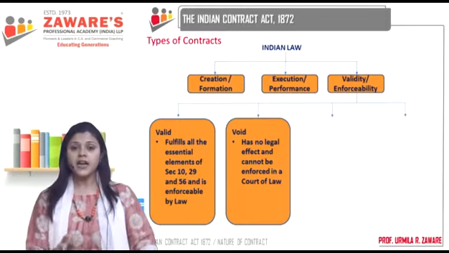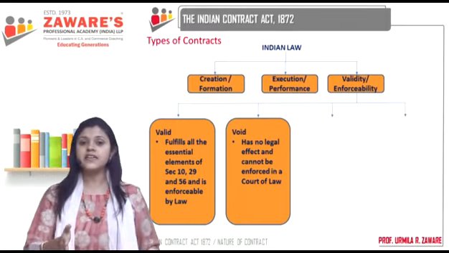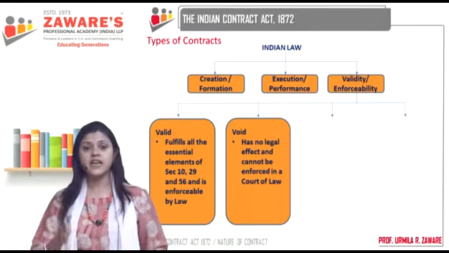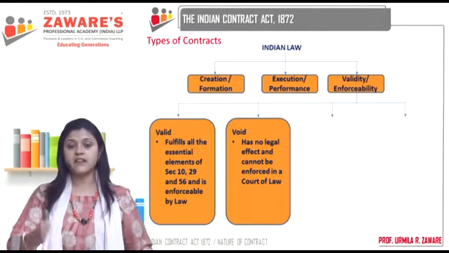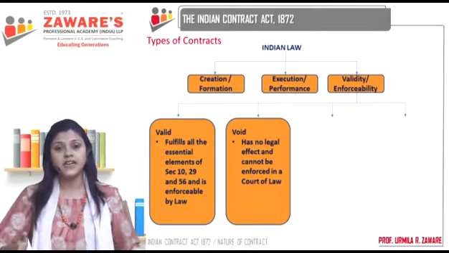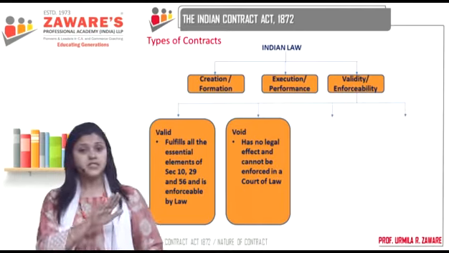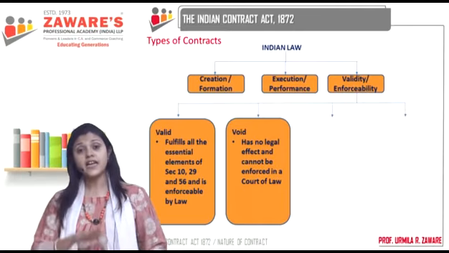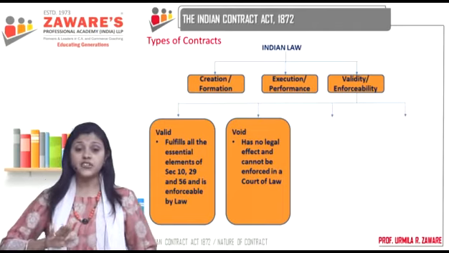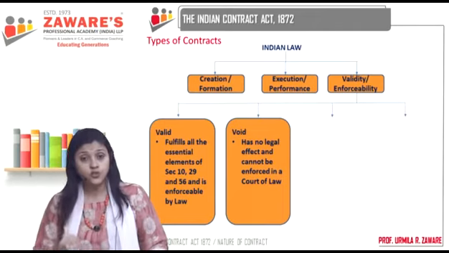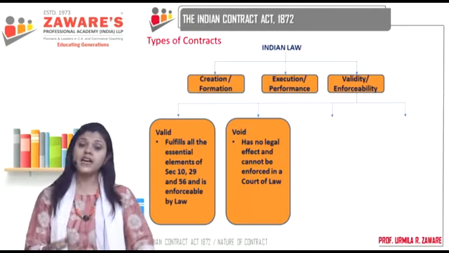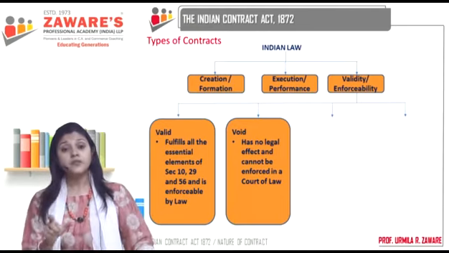For example, A and B entered into a legal and valid contract. A has entered into a contract with B to sell him 100 kgs of wheat at a specific price. B has agreed to buy the wheat from A at that specific agreed price, correct? Now, they have entered into the contract. It's a legal and valid contract. But before they can perform this contract, when A actually has to pay and B actually has to deliver the wheat, the government has changed or introduced a new law.